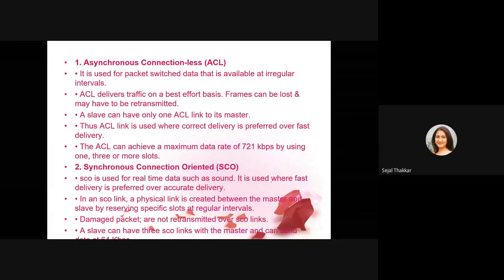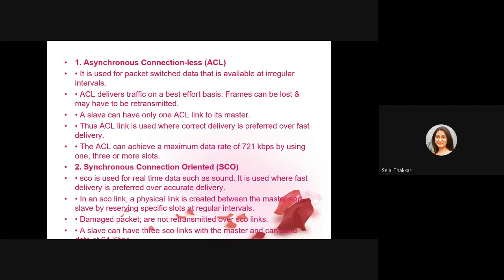Thus, an ACL link is used where correct delivery is preferred over fast delivery. The ACL can achieve a maximum data rate of 721 kbps by using 1, 3 or more slots. So here the best delivery is the main concern, not fast delivery. If a frame is lost, they have to retransmit that particular frame.